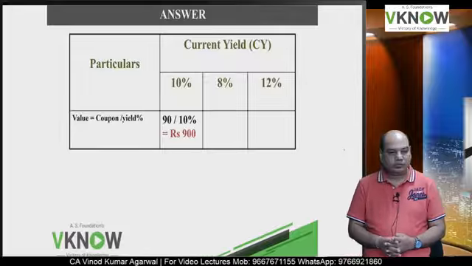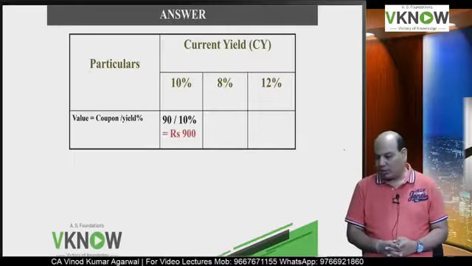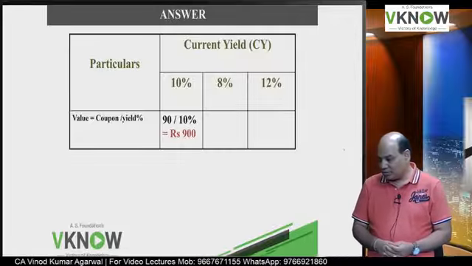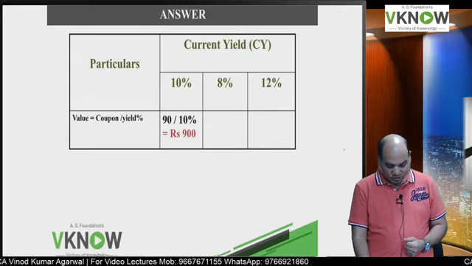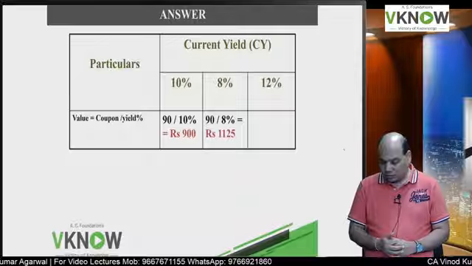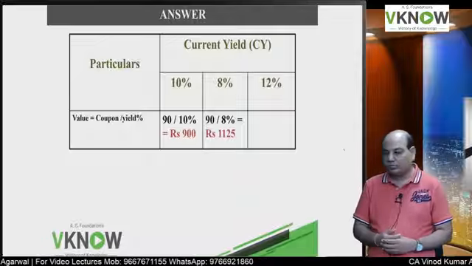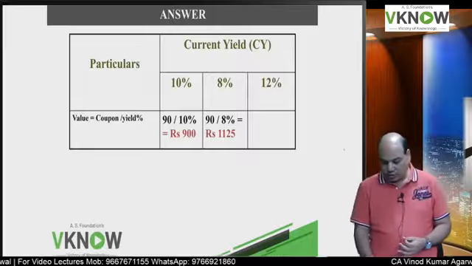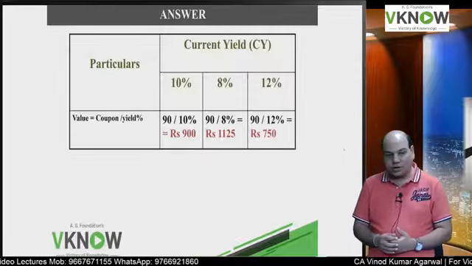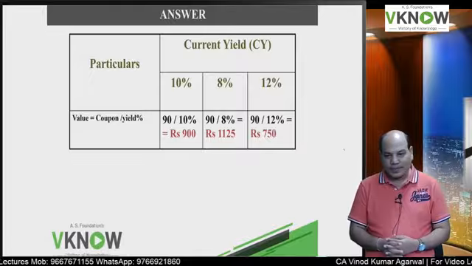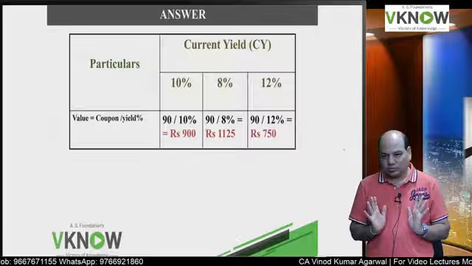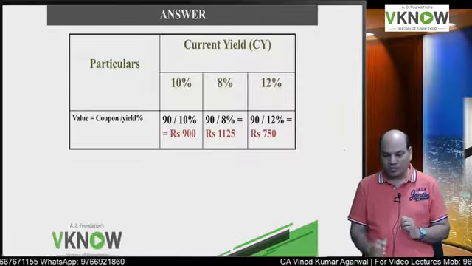Anybody, second column? 90 divided by 8%. Yes, come on Divya. Nitin, 1125. Okay, now try the next one. Divya is right. Next one, Divya, 750. Very good. So this answer is for perpetual bond. Demo problem, a conceptual problem.